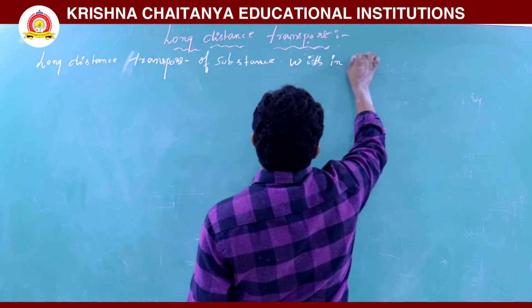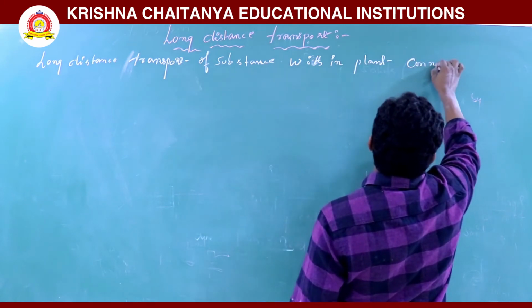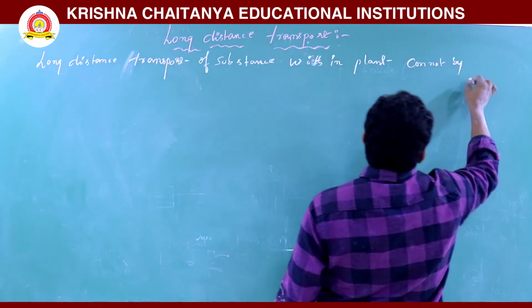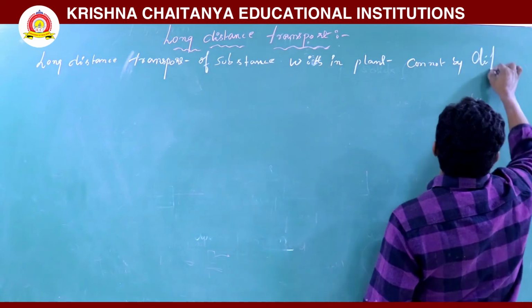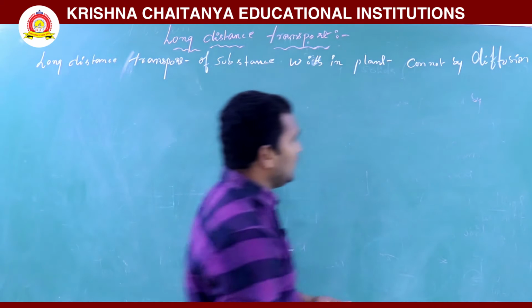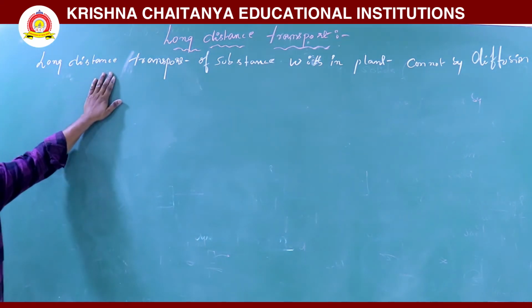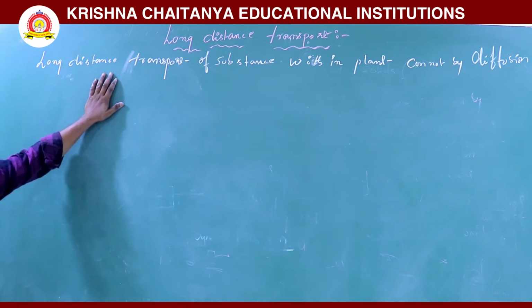Long distance transport of substances within the plant cannot happen by diffusion. Why?